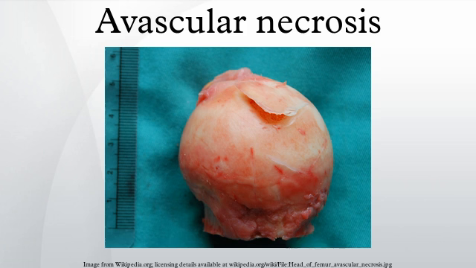Avascular necrosis is a disease where there is cellular death of bone components due to interruption of the blood supply. Without blood, the bone tissue dies and the bone collapses. If avascular necrosis involves the bones of a joint, it often leads to destruction of the joint articular surfaces.